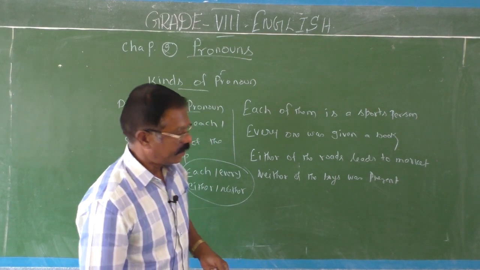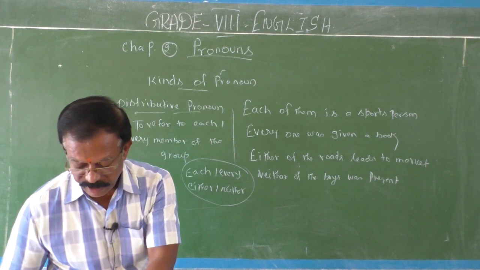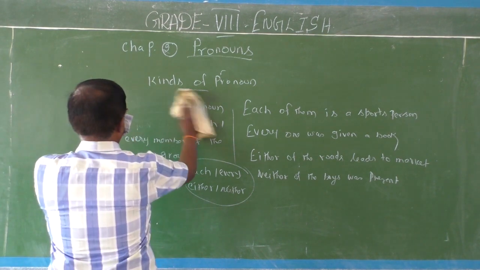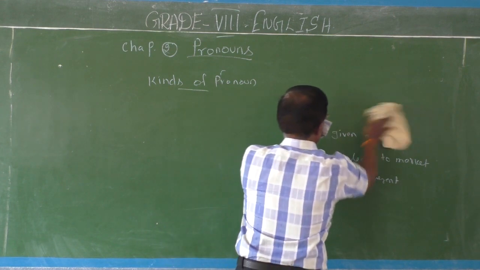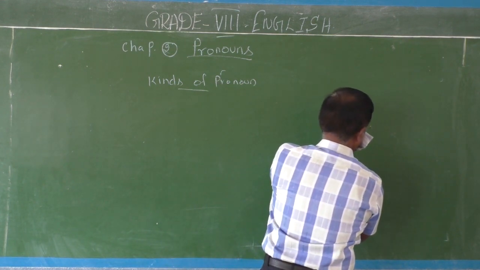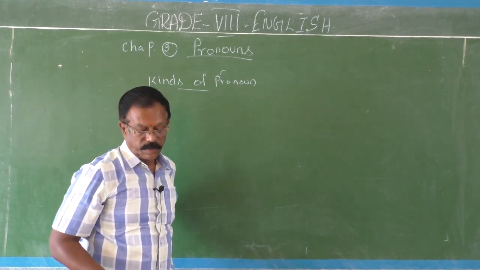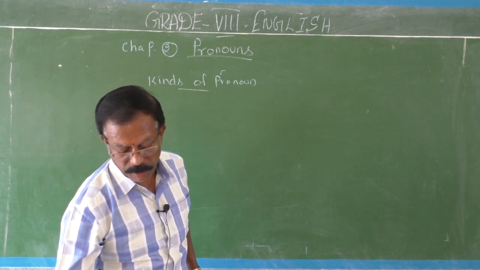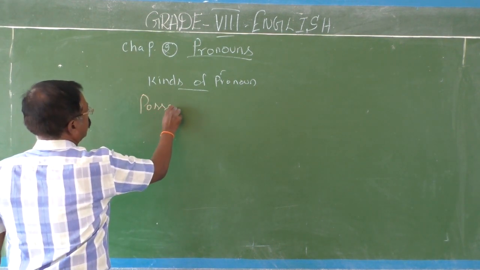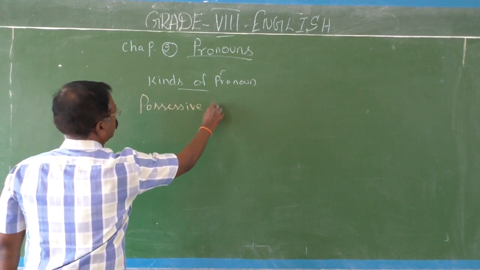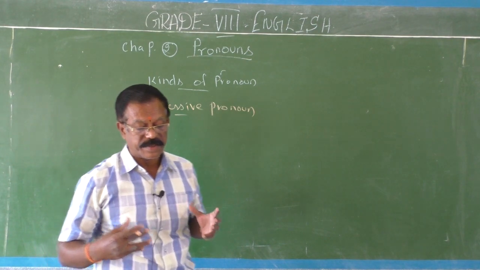Okay, fine children. Then the third kind. What is the third kind? I will give you the definition as well as examples. The third one is possessive pronouns. What do you mean by possessive pronouns? As I told you already, they stand for possession or belongingness.